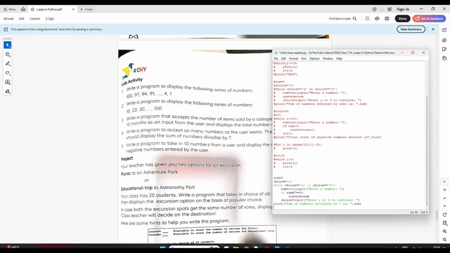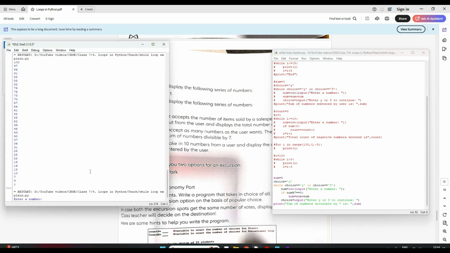Is it clear, students? Simple. Now let's run and then I'll show you. Okay, it will ask me for a number. Now suppose I enter a number 49. It is divisible by 7, right? It is asking me, you want to continue? I said yes.